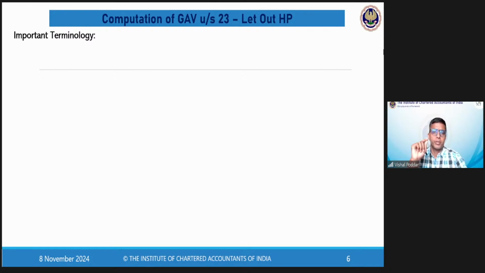This generally happens practically in cases relating to government. I'll give you an example. Generally this happens in case of salary. There is a concept in salary called arrears of salary. What is this? Let us say you are employed with government. Now, when you are employed with government, your pay scale is decided as per the report that the government gets from the various pay commissions, like the 5th pay commission, 7th pay commission, 8th pay commission.